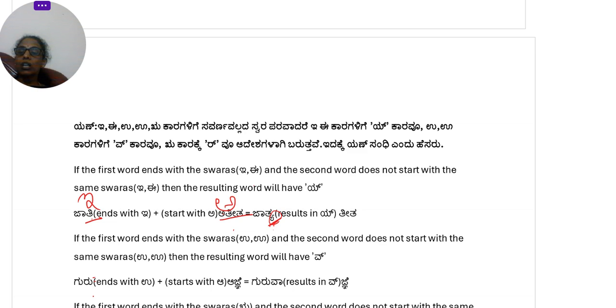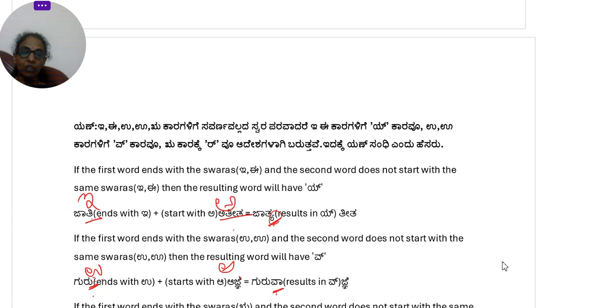Similarly, if the first word ends with a swara u and the second word starts with a swara which is not u but something else, then the resulting word will have a v in it. So, guru. Okay, guru is ending with u and agne. Agne is starting with a. U and a. So, guruvagne. If you see, va is coming here. V is getting added to a. So, guruvagne it becomes.